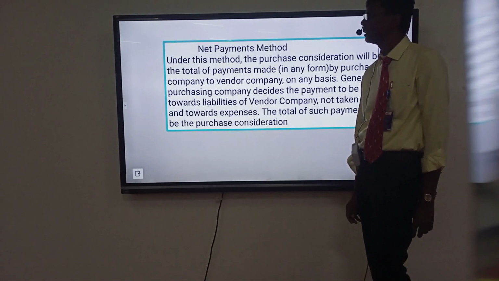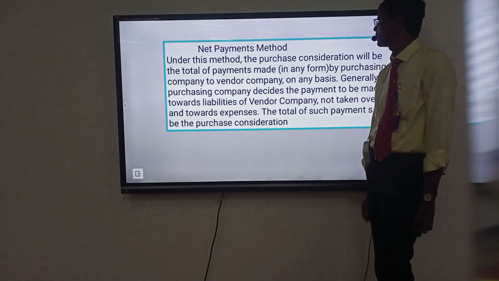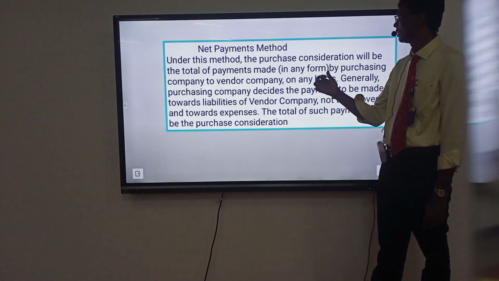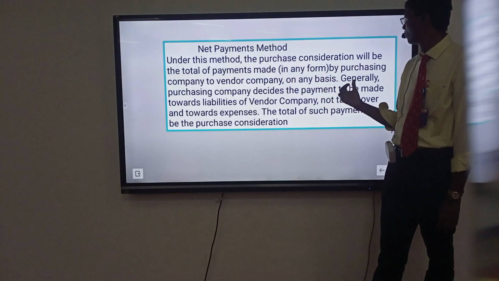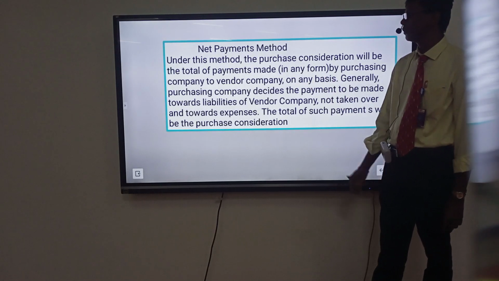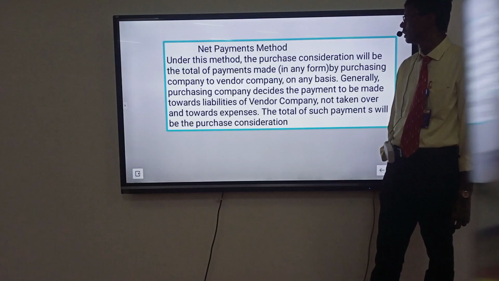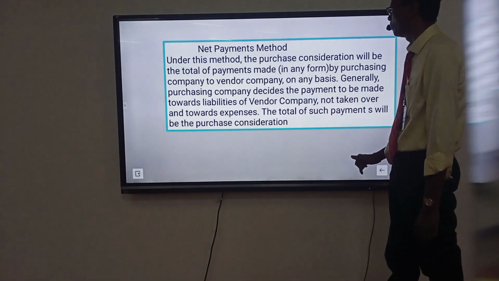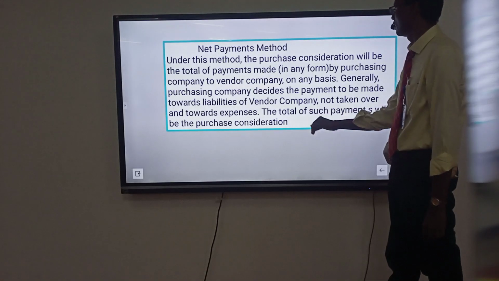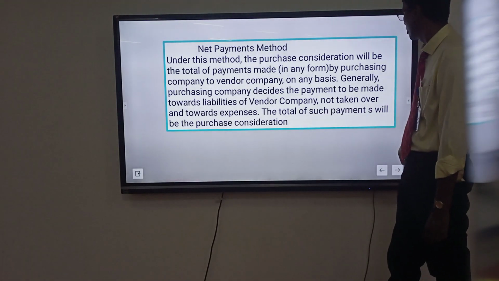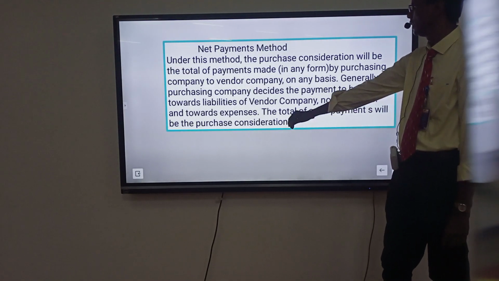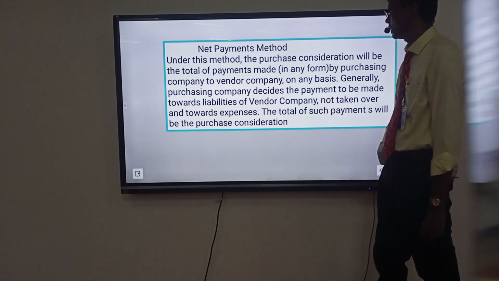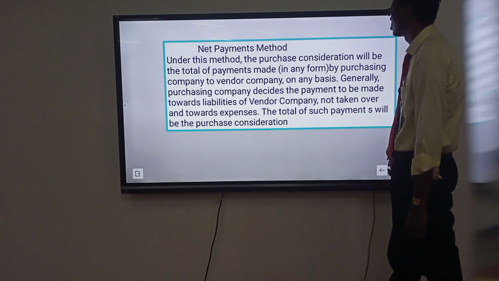Net payment method. Under this method, the purchase consideration will be the total payment made in any form by the purchasing company to the vendor company on any basis. Generally, the purchasing company decides the payment to be made towards liabilities of the vendor company not taken over and towards the expenses. The total such payment will be the purchase consideration.